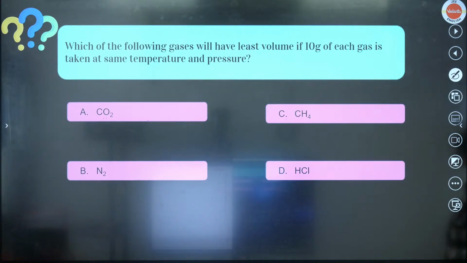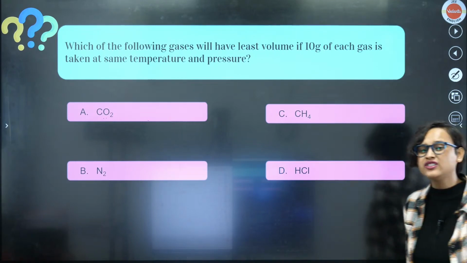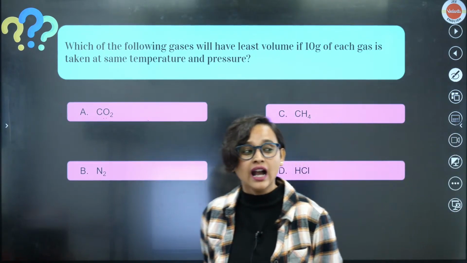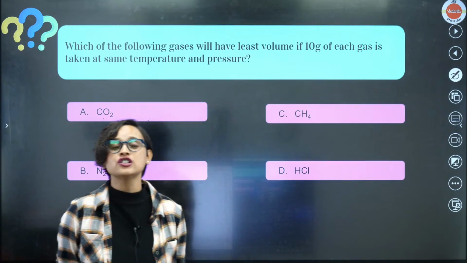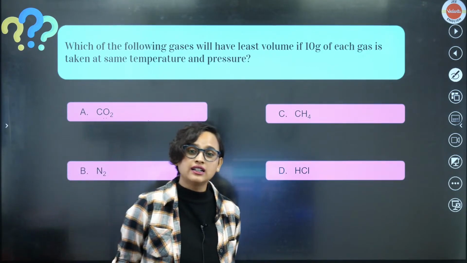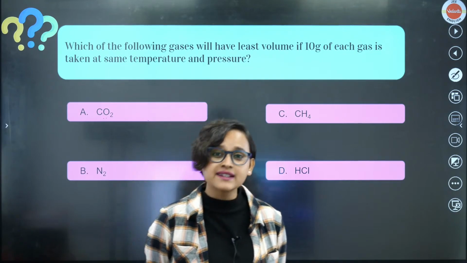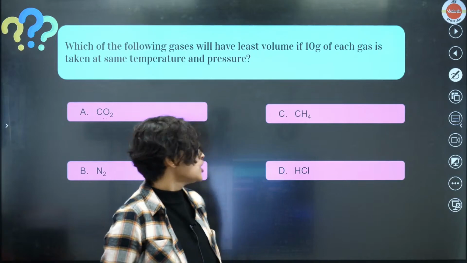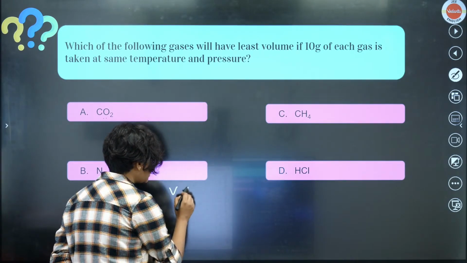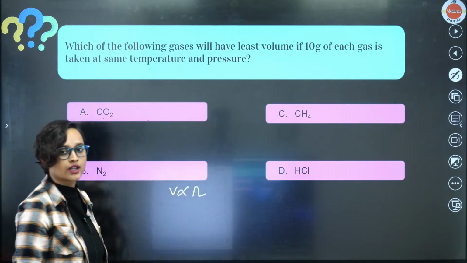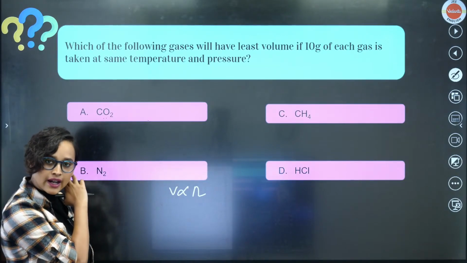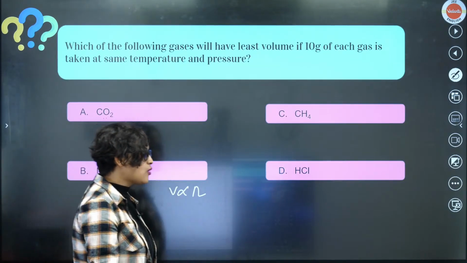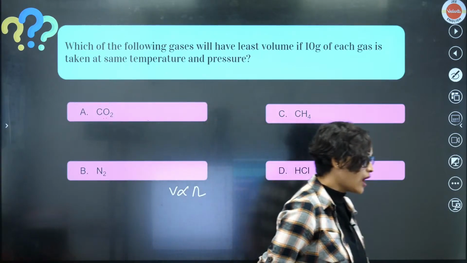For this case, I'll give you a hint. Use Avogadro's law, which you must have heard about. PV is equal to nRT and all of that, right? And Avogadro's law, what does it say? At same pressure and same temperature, the same volume will have the same number of molecules. So that means V is directly proportional to n. Right, everybody? Great. Now, what do we have to do?